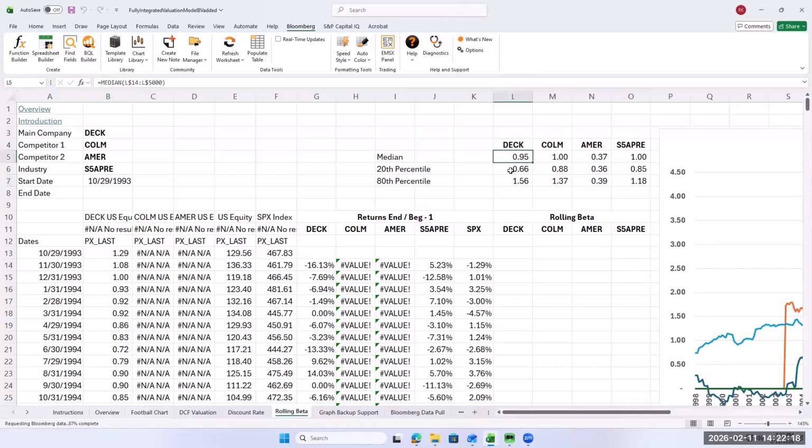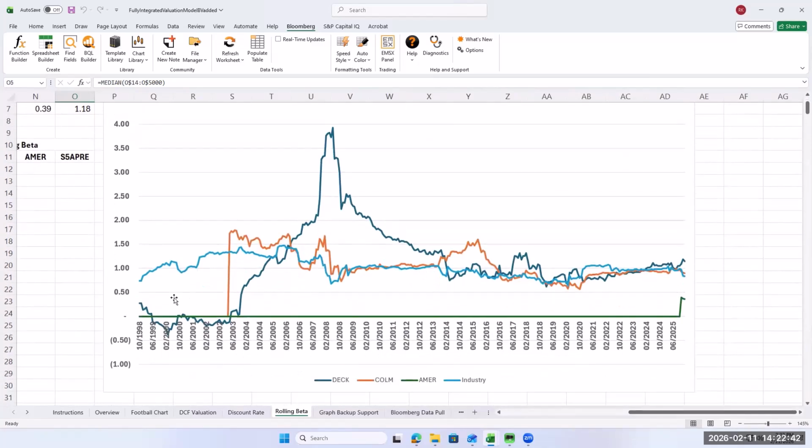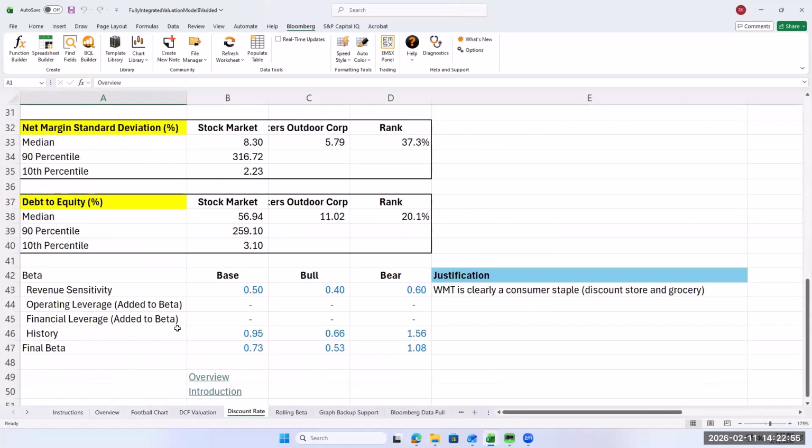So you can see, we expect this to be a beta above 1. You can see if you look back at it, its median's slightly below, and the industry is right at 1. I had trouble saying, I mean, it is shoes. People tend to buy shoes in a recession, but not at the same high level. So when we go to the discount rate, so we did the rolling beta first, you can look at the graph and see if there's anything that stands out there. And one thing you notice is they had a period of time where they're very, very negative. The last few years, they've been consistently a beta between 0.75 and 1. So they do have an actually pretty low beta.